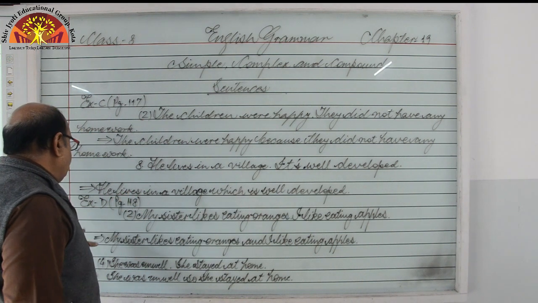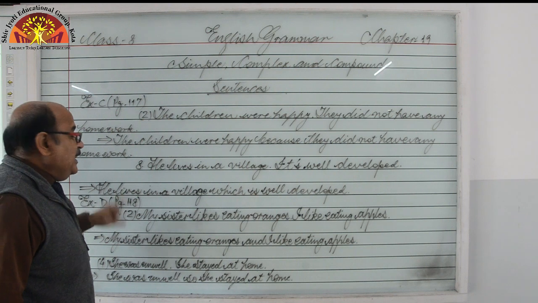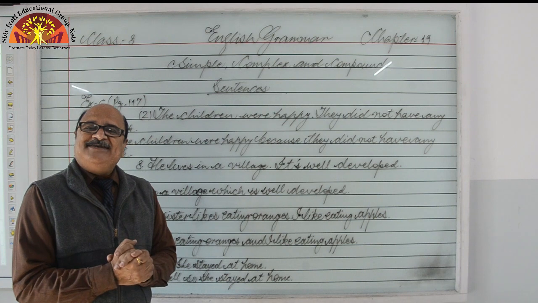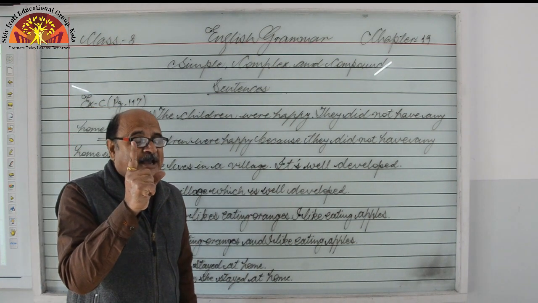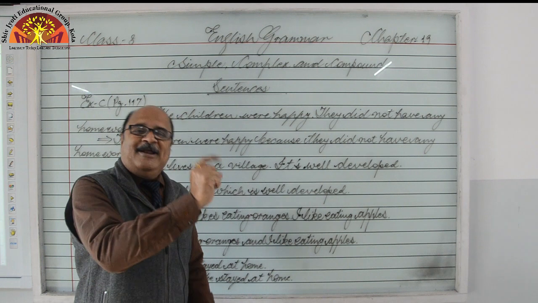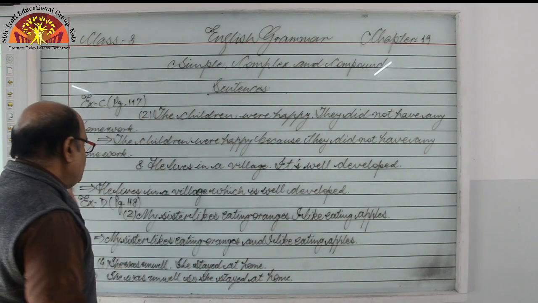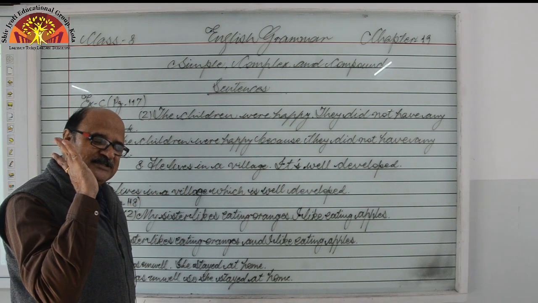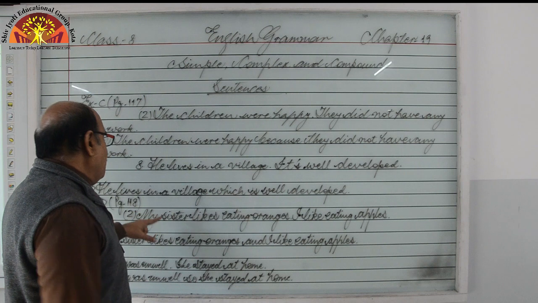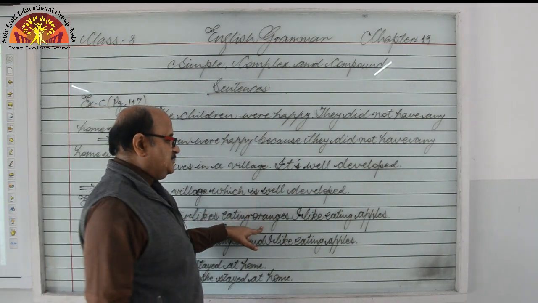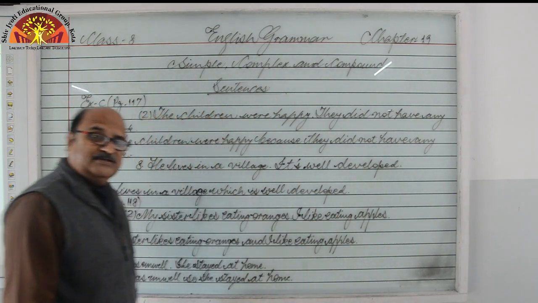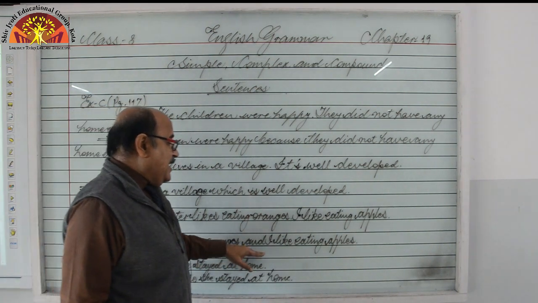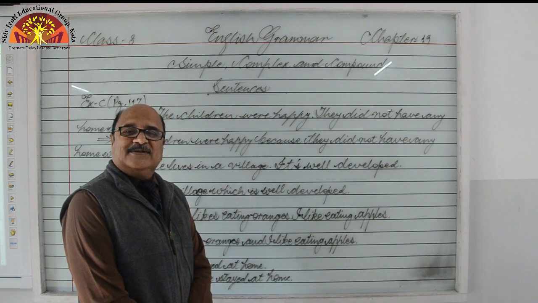Okay, now sentence number 2. In this exercise, we have to combine two given sentences into compound sentence. Compound means, once again, FANBOYS, means coordinating conjunctions. Okay, they are 7. FANBOYS, 7 conjunctions fixed, that is right. So my sister likes eating oranges. I like eating apples. Then my sister likes eating oranges and I like eating apples.